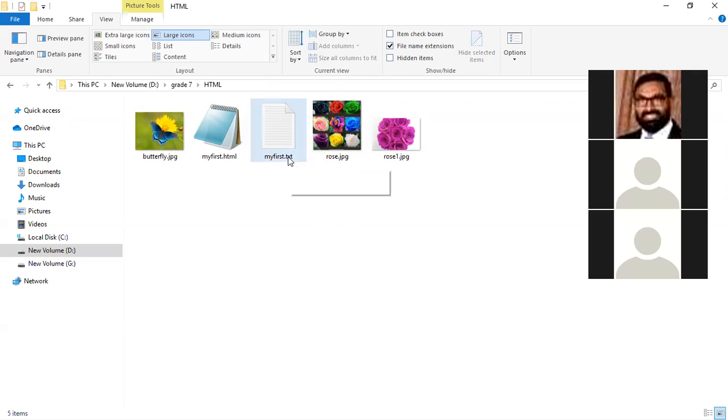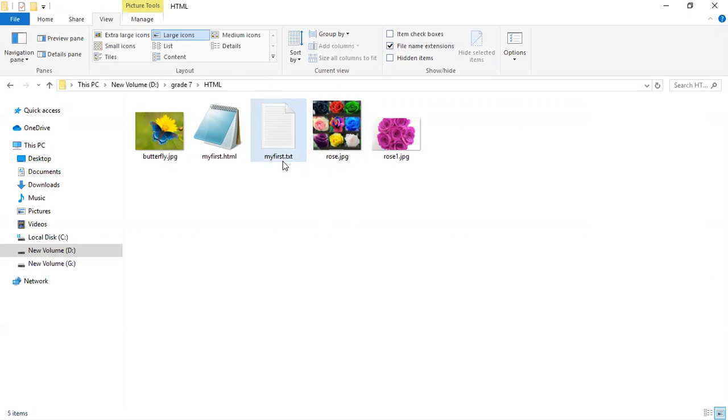What is the file type now? Text document. What is the extension? TXT. Now what is this file? The same file, my first dot. The same file. What is the extension? HTML.